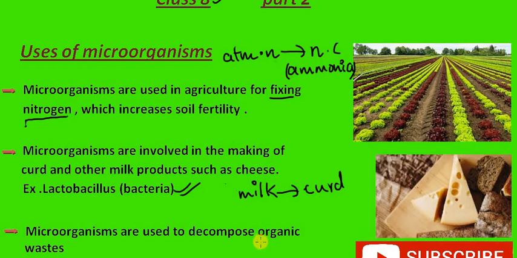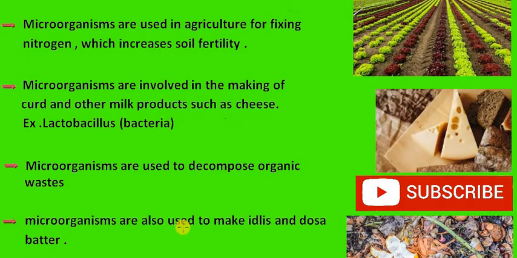They are broken down or decomposed by these microorganisms into simpler substances. And this decomposed matter can also be used as manure for plants. So when we add the decomposed matter to the soil, it actually increases the soil fertility, and it can also be used by the plants. So this can help for the cleaning of the environment, and at the same time the decomposed matter can also be used as a manure. So let's look at the next point.